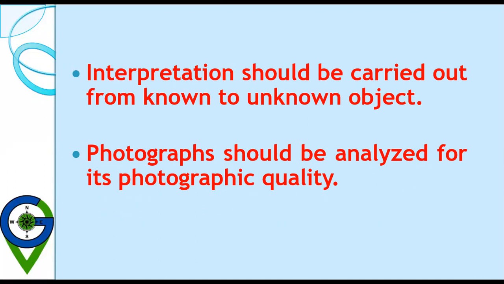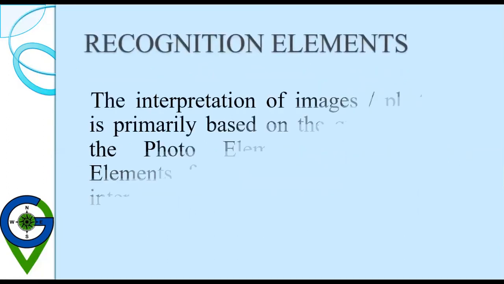By looking at the image, whatever objects you can identify, identify them first, and then go to the unknown objects and try to correlate them, applying all the elements of image interpretation to identify the object. Then photographs should be analyzed for their photographic quality.